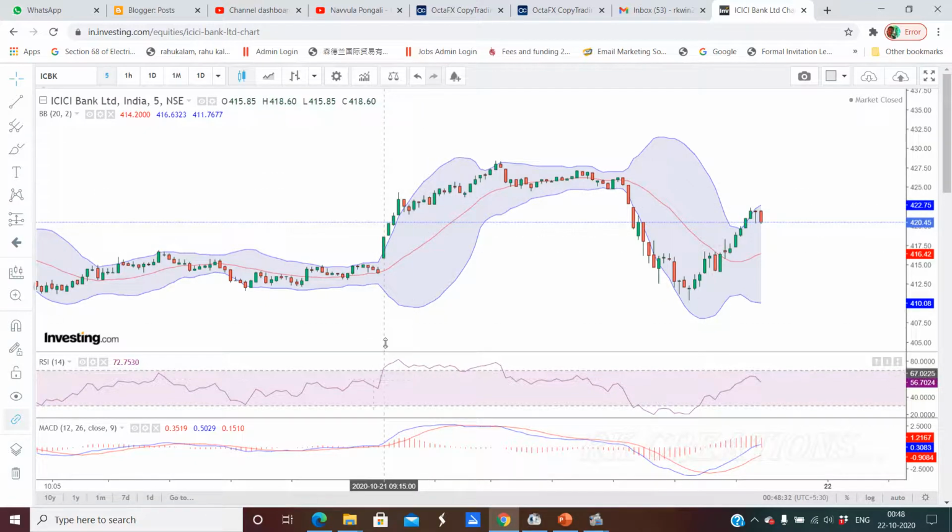Because here, if you want to sell, you can see this is MACD, and this RSI is above 50%. It is showing an uptrend. So you cannot sell here. But once it comes, it has slowly moved, but it has not come.